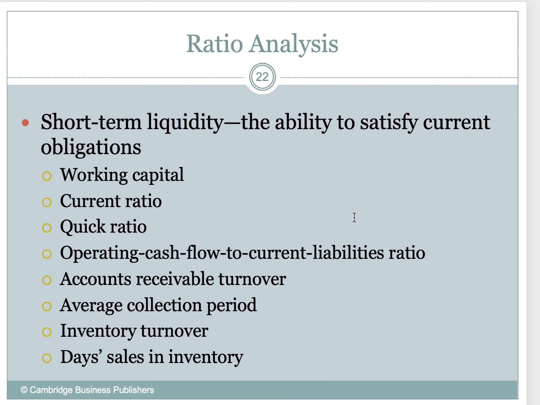We're going to look at operating cash flow to current liabilities ratio, which we talked about in chapter 12. We're going to look at AR turnover, average collection period. We've seen those before. We're going to look at inventory turnover and days sales in inventory. So the real key takeaway here is being able to identify which ratio falls under which category.